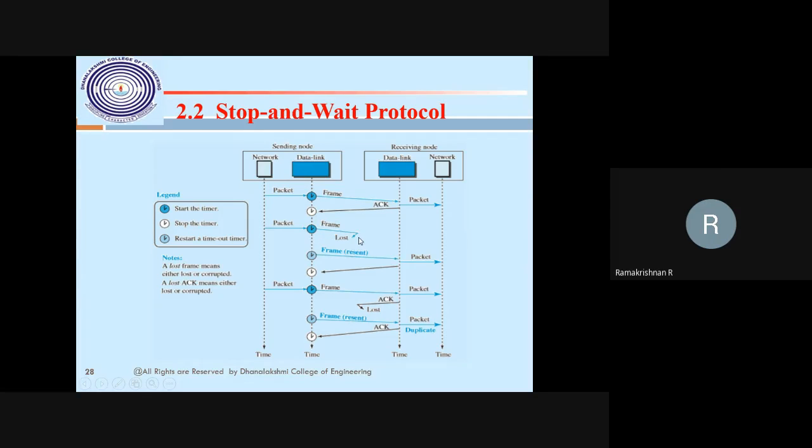Before that, the frame is lost. Then again resend it. Another example is the frame reaches the destination node, but maybe with an error. That is, the sending bits and receiving bits may be different. Then the acknowledgement is not sent, or the acknowledgement is lost. The frame is resent again. This is the understanding of the stop and wait protocol.